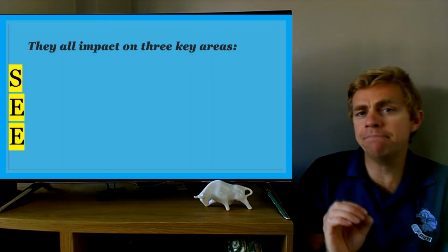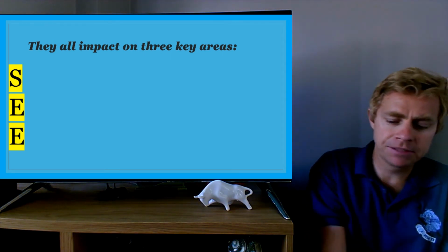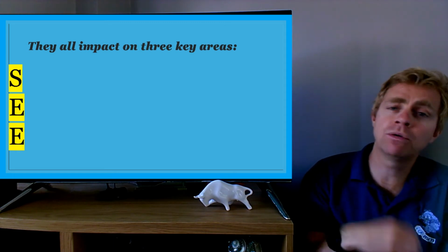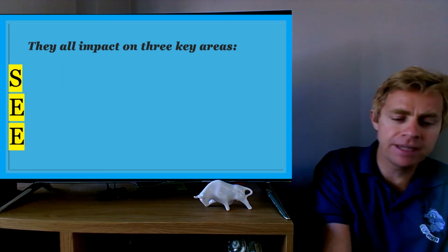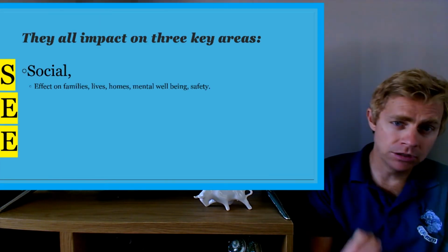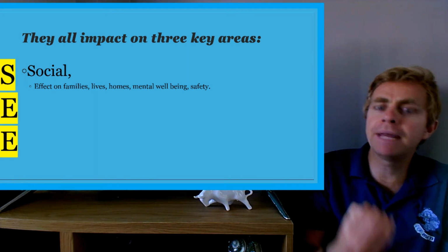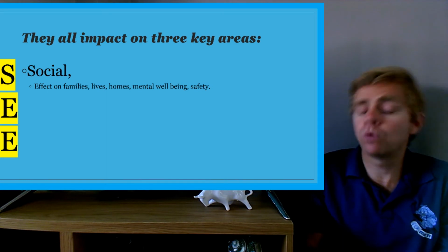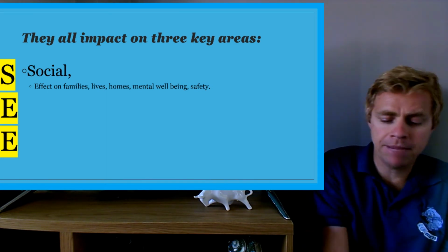They all impact a country in one of 3 main ways. And this is where C comes into it, a very good acronym to remember, especially when answering longer mark questions, because it gives you more information. Okay, so social, how it affects the families, the lives, the homes, the mental well-being and the safety. Think about your family. How is a flooding or a drought going to affect your family? That's what the social impact is.